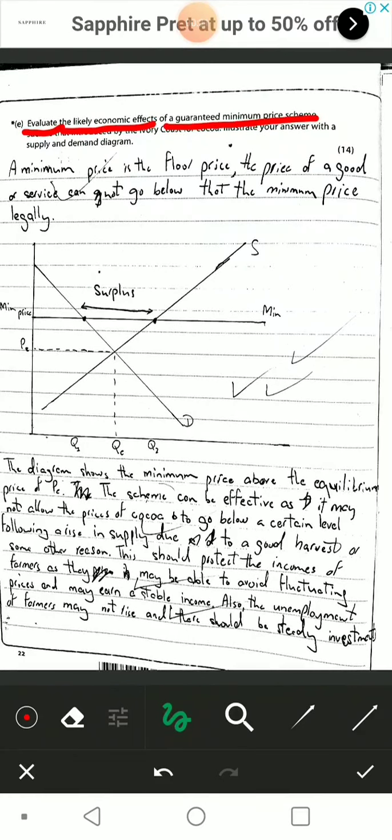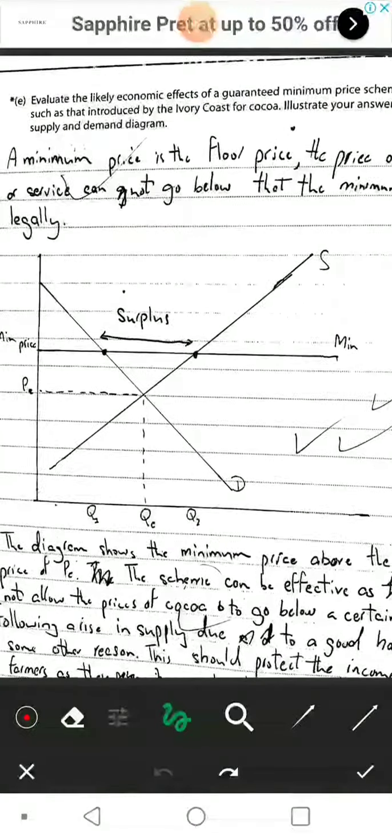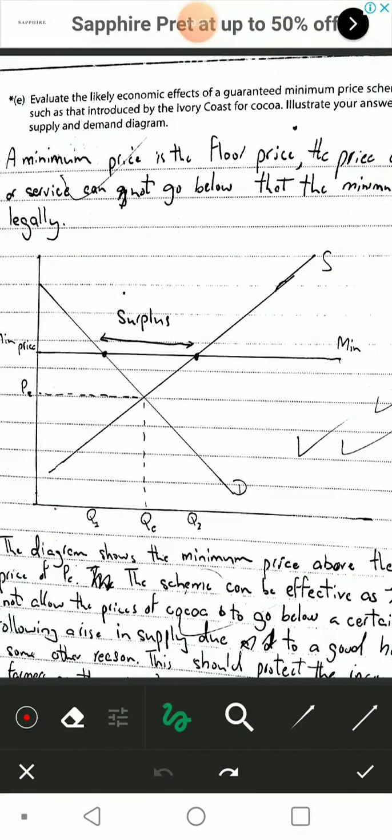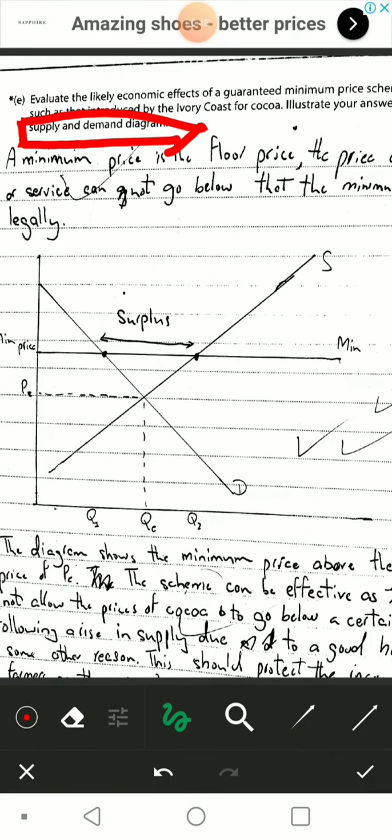There's a key definition, and most importantly, you have to illustrate your answer with a supply and demand diagram. Whenever this is written, there are at least 4 marks reserved for the supply and demand diagram. 4 marks. Think about that. That's a big deal. You have to mention your supply and demand diagram throughout your answer. You have to incorporate it, not just draw it out.